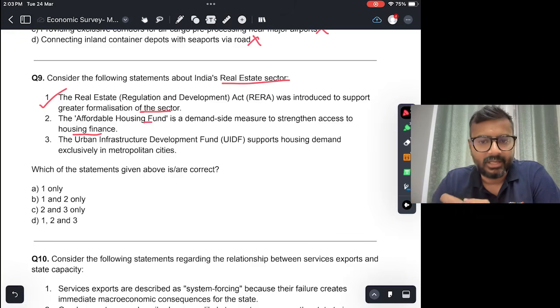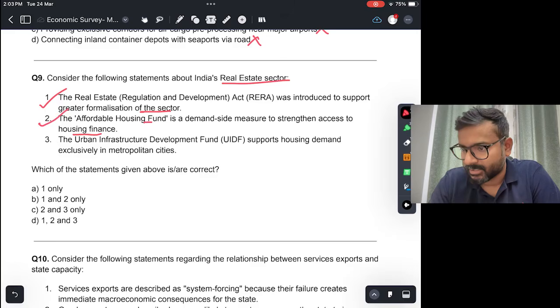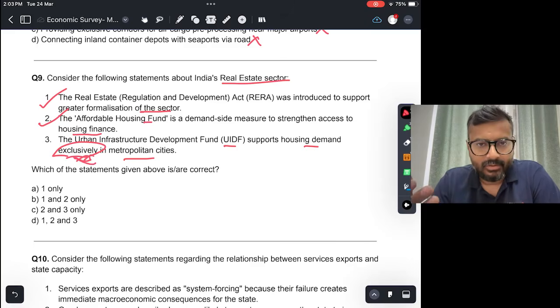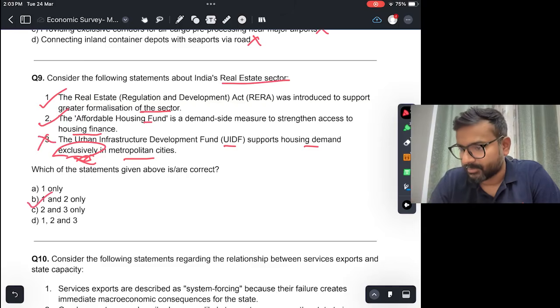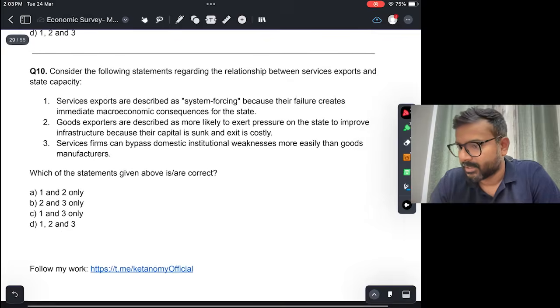people will be able to take house loans at a cheaper rate. So a demand will be created for real estate. So this is true. The Urban Infrastructure Development Fund supports housing demand exclusively in metropolitan cities. So now, of course, this is not true. Exclusively in metropolitan cities does not make sense. It will also support housing demand in tier 2 and tier 3 cities. So this is incorrect. The correct answer would be B, 1 and 2.